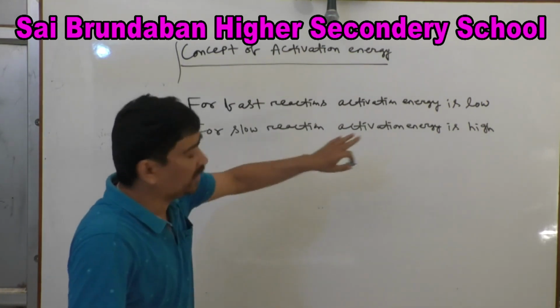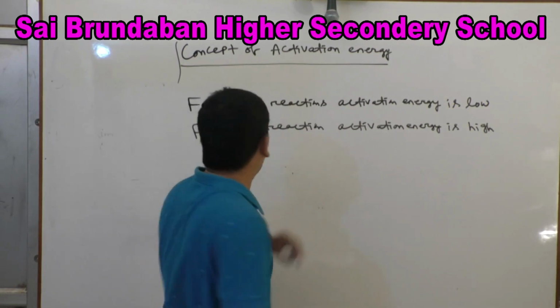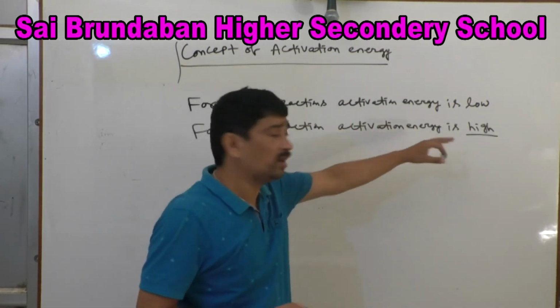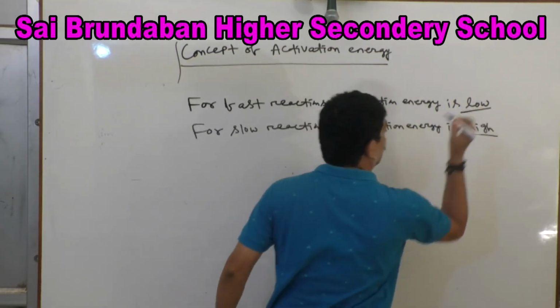For slow reactions, activation energy is high. He will put this question: for a slow reaction, activation energy is dash, that is high. For a fast reaction, activation energy is dash, that is low.